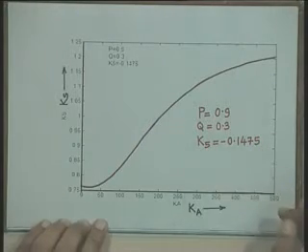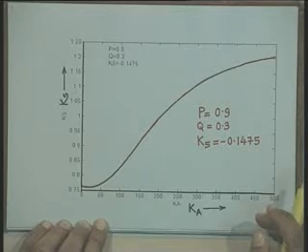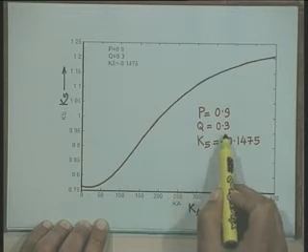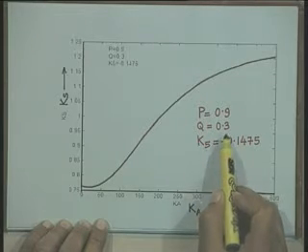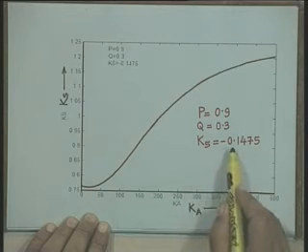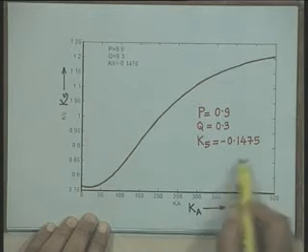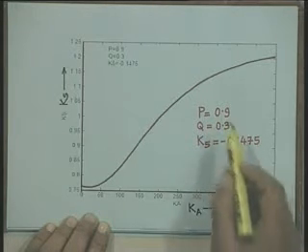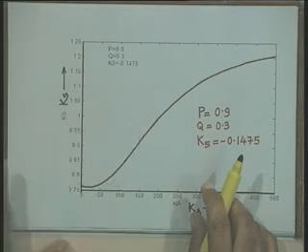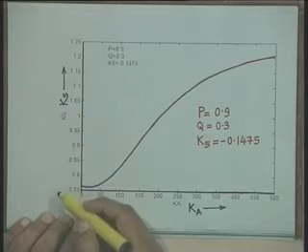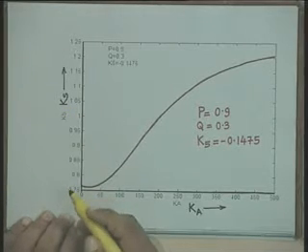Then we have considered another loading condition, a heavy loading condition. The loading condition is that real power output P is 0.9 per unit and the reactive power output is 0.3 per unit. For this operating condition and other system parameters, K5 is computed, and it comes out to be minus 0.1475. Now, considering this K5 equal to minus 0.1475, and all other constants computed for this operating condition, the synchronizing and damping torque coefficients are computed.